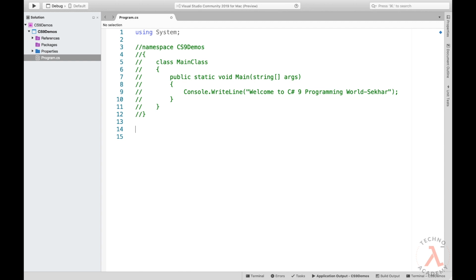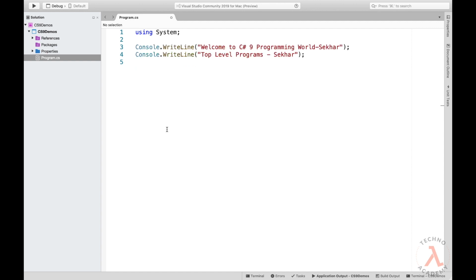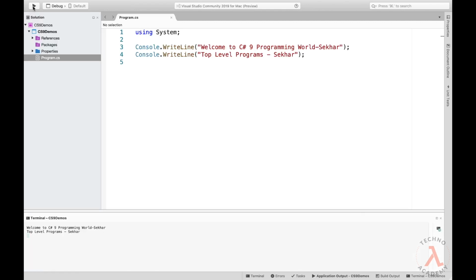For example, Console.WriteLine of "welcome to C Sharp 9 programming world shaker", and let me write one more Console.WriteLine statement, "top level programs shaker". To make it look simple, let me remove the commented code and execute the program. We can observe the statements I have written have been displayed on the terminal.